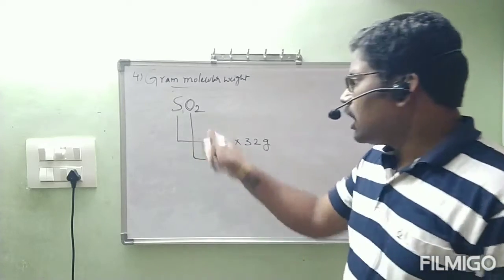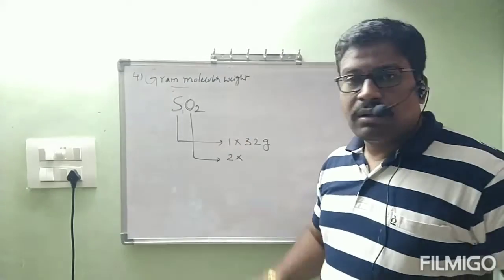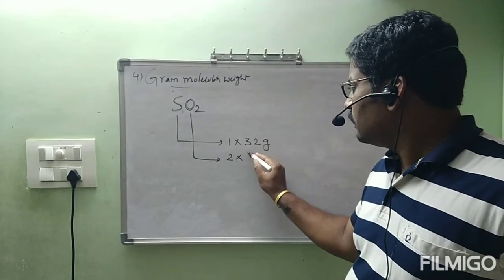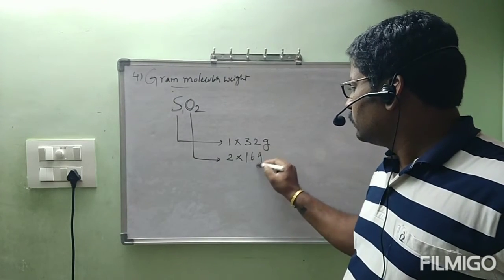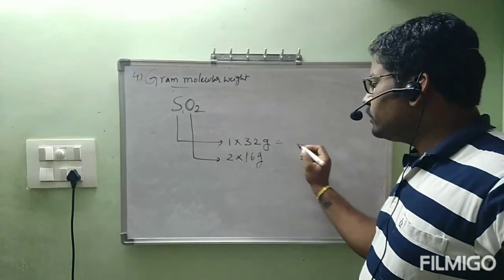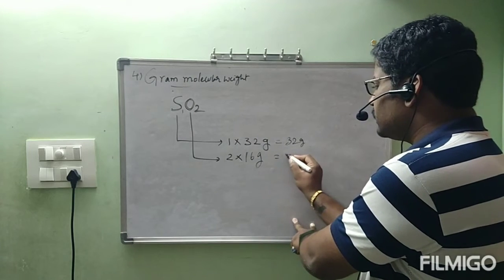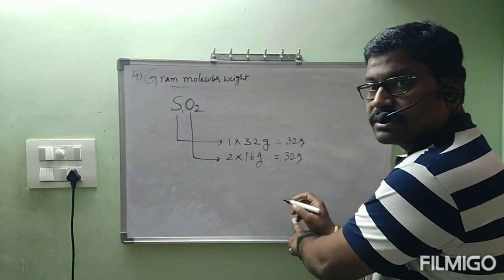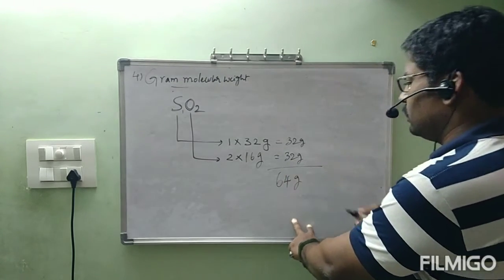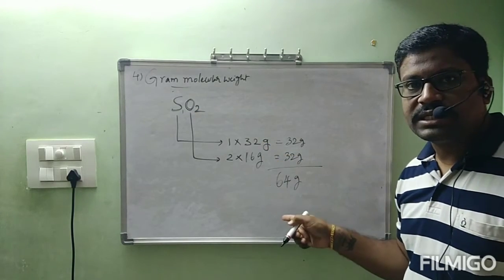Now oxygen, how many are there? 2. So I wrote 2. 2 into gram atomic weight of oxygen, which is 16 grams. So I am writing here 16 grams. Then this is equal to 1 into 32, how much? 32 grams. 2 into 16 is 32 grams. Now add that one. Total 64 grams, the gram molecular weight of SO2 is 64 grams.